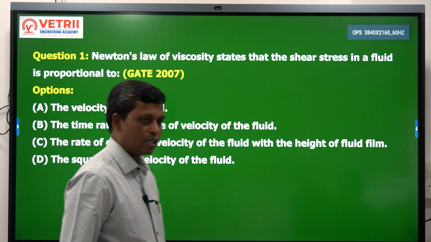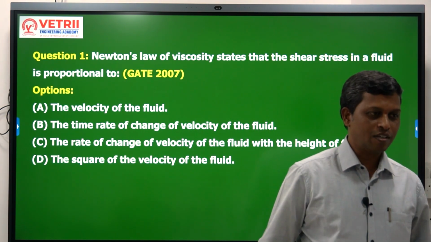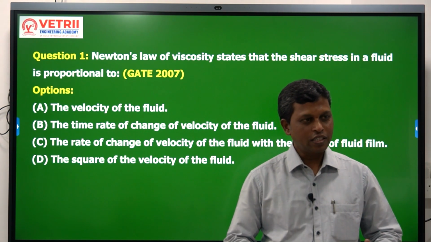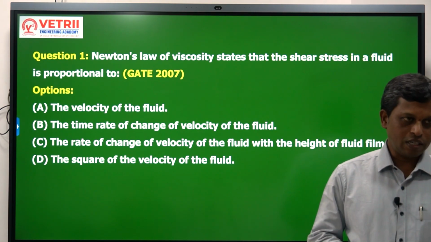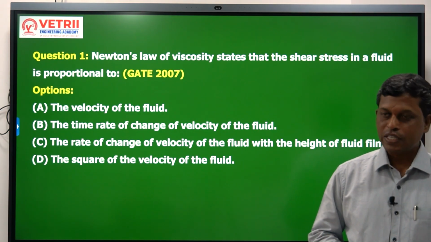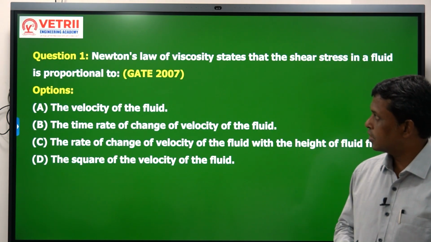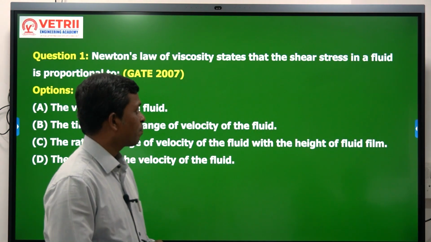Yes friends, I think the concept of viscosity, Newton's law of viscosity, and then the units, dimensions, kinematic viscosity, everything we have discussed. So let us see a few problems or questions asked in previous competitive examinations. This question is asked in GATE 2007. So what is this?